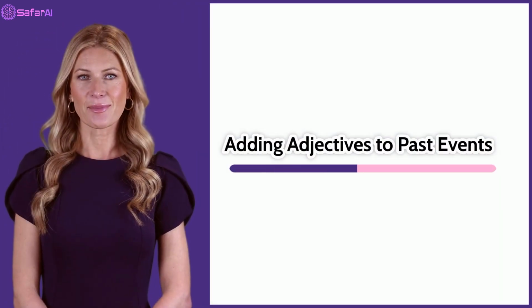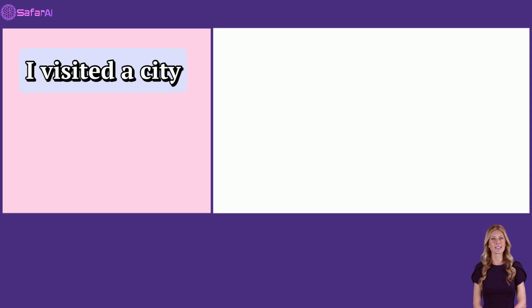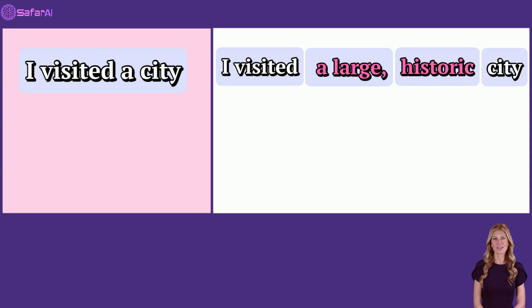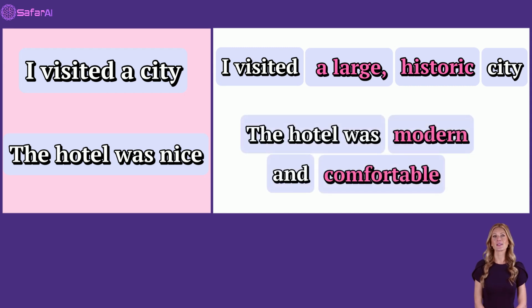Adding adjectives to past events. Let's add adjectives to describe this sentence. Instead of saying, I visited a city, you can say, I visited a large historic city. Doesn't that sound more interesting? The adjectives, large and historic, help paint a clearer picture. Here's another example. The hotel was nice. Let's make it better. The hotel was modern and comfortable.